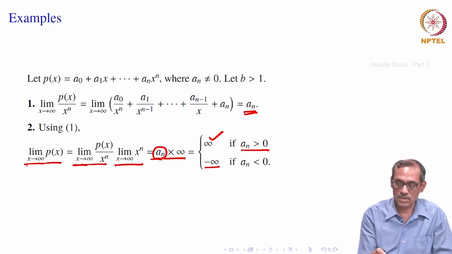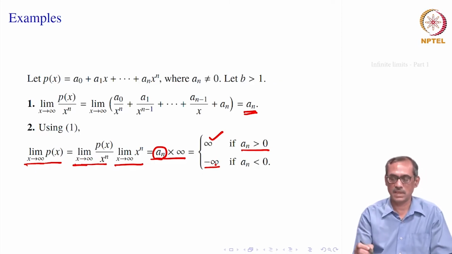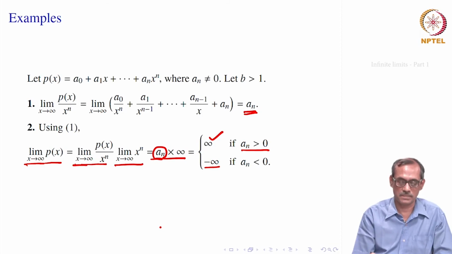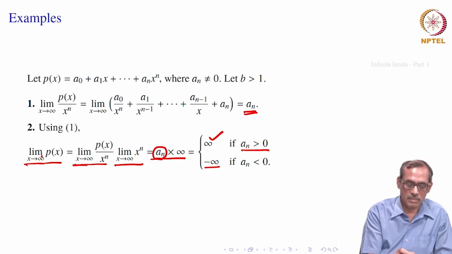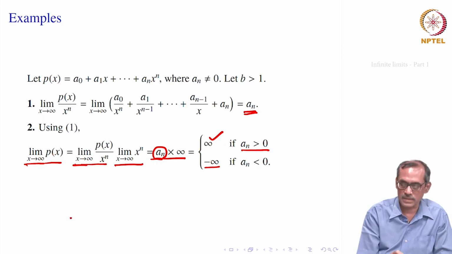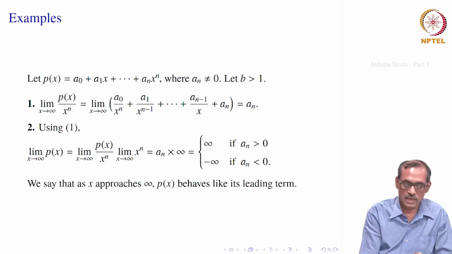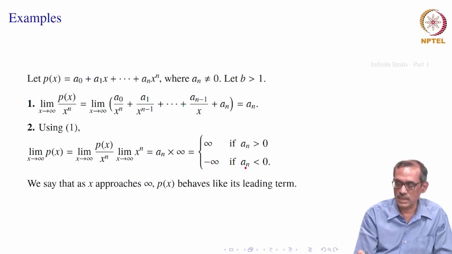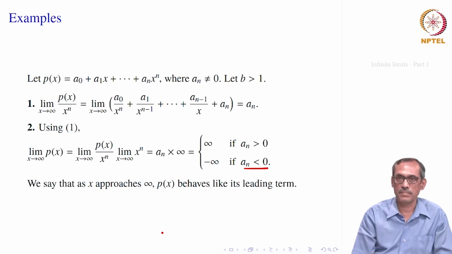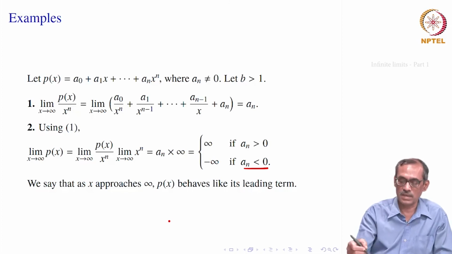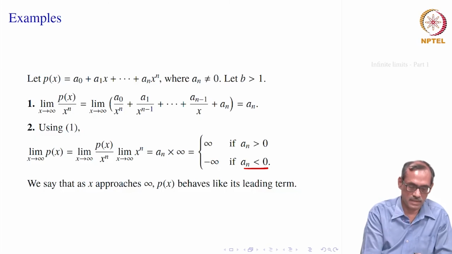So, that means formally we will be writing informally a_n times infinity, where a_n is negative, it is really minus infinity, but that is the sense in the formal way. So, that means the limit as x goes to infinity of p(x) is equal to infinity if its leading coefficient is bigger than 0, and it is minus infinity if its leading coefficient is smaller than 0. So, it almost behaves like its leading term, but only in sign. The answer is infinity anyway, either plus or minus.